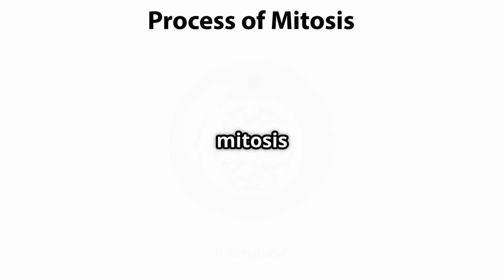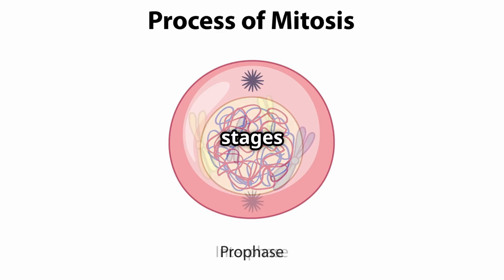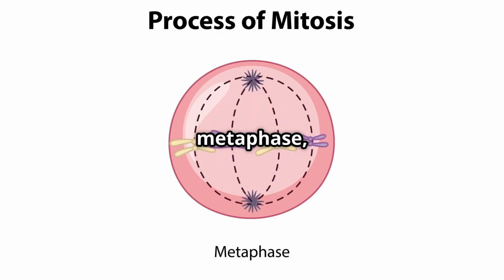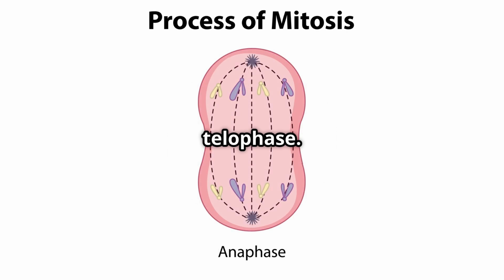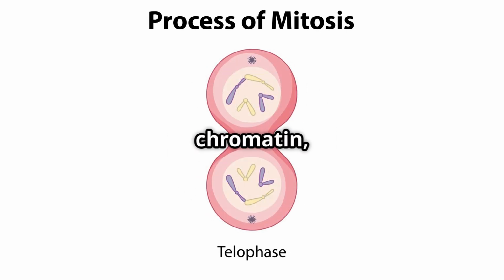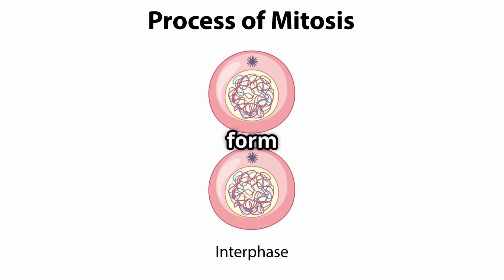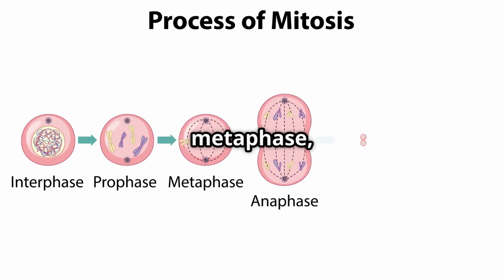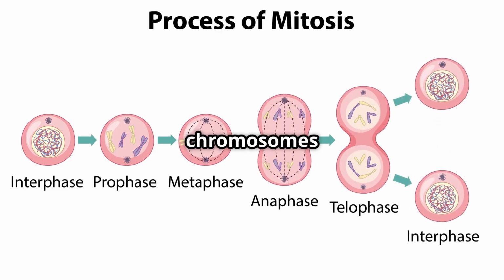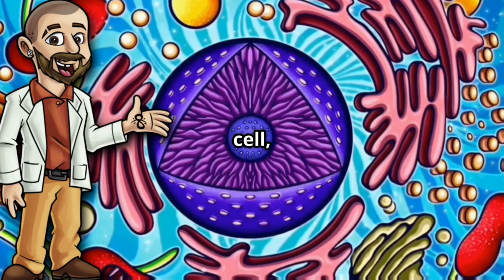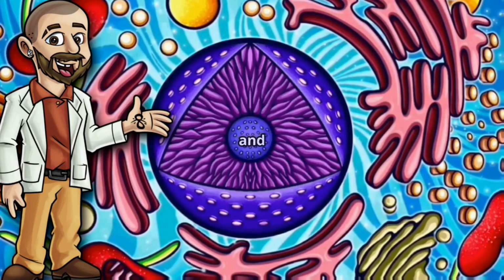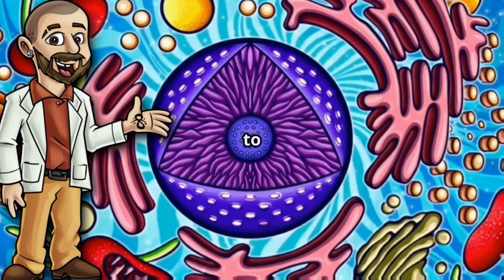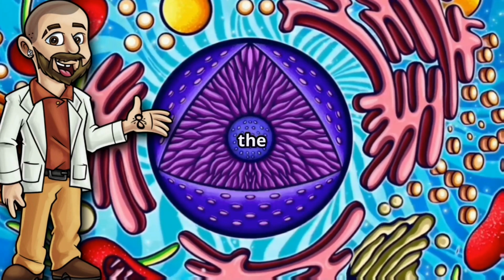The process of mitosis can be divided into four stages: prophase, metaphase, anaphase, and telophase. In prophase, the chromatin, which is the uncoiled form of DNA, condenses into visible chromosomes and the nuclear membrane breaks down. In metaphase, the chromosomes align at the equator of the cell, known as the metaphase plate, and the spindle fibers attach to the centromeres of the chromosomes.